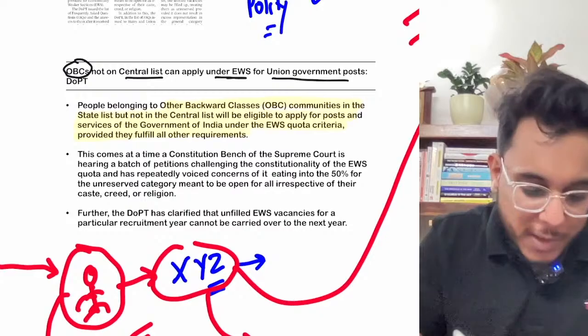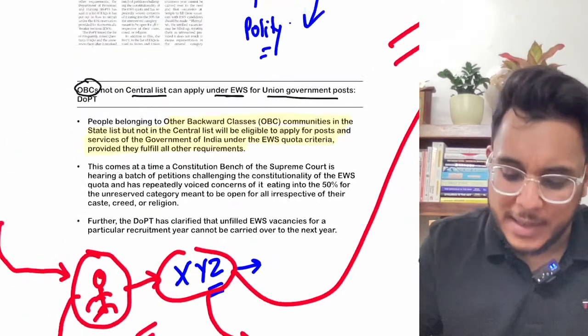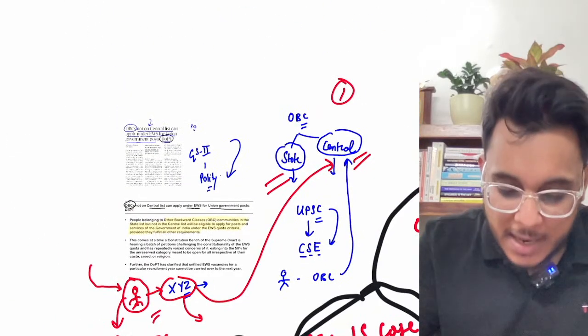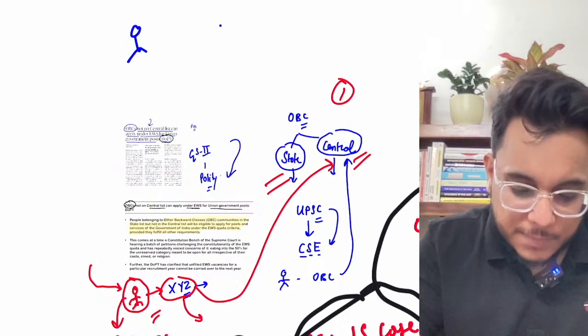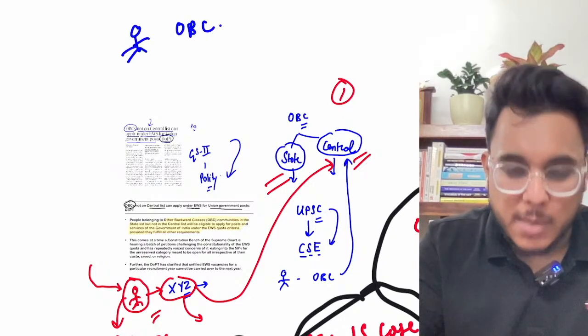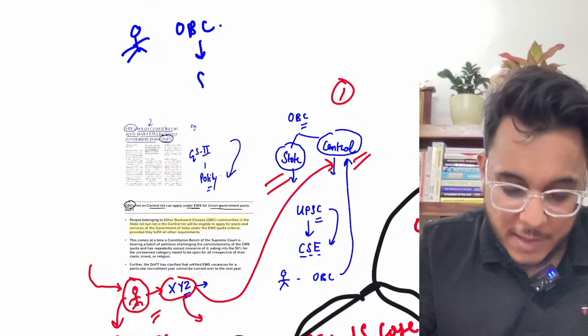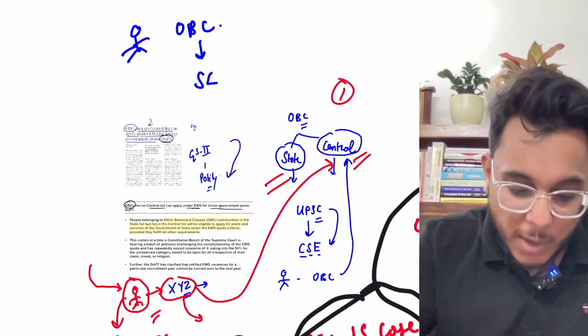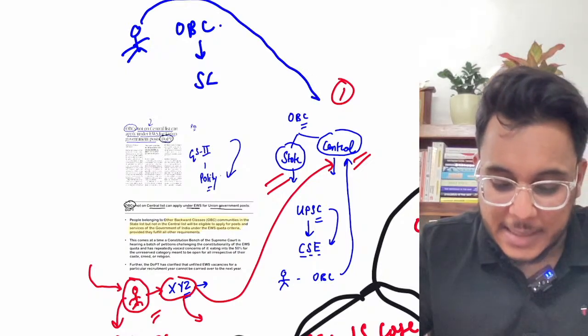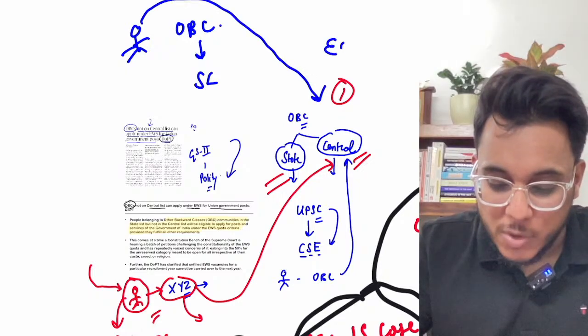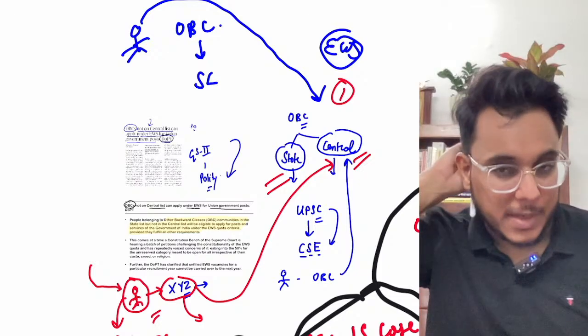Okay, so now what they have provided is that if a person belongs to the OBC, but this particular person's OBC status is given under the state list, now this person can apply at the center level under the EWS reservation also. Is it clear or not?